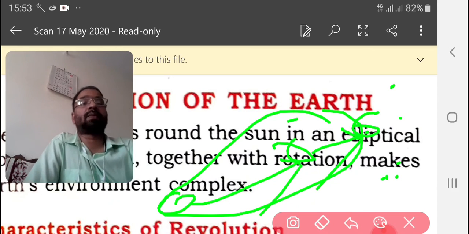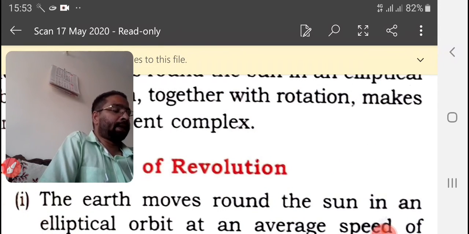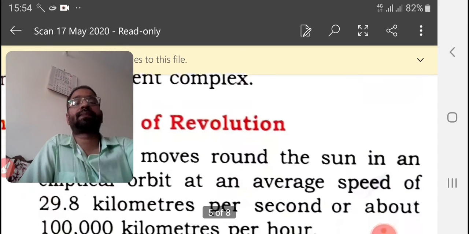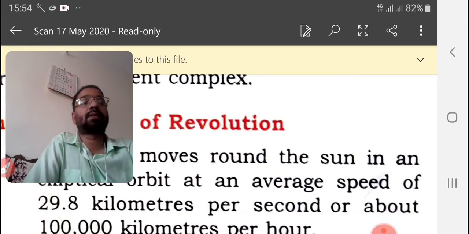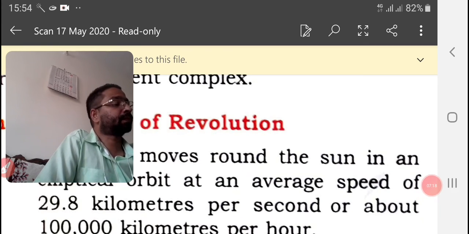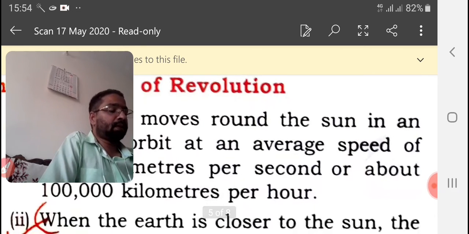Now let us go to the next point, point number 4. The earth's axis is always inclined to the orbital plane at an angle of 66.5 degrees. The motion of the earth is from west to east, that we know. The earth travels from west to east. So many times I have said the same to you. Now, the effects of revolution.